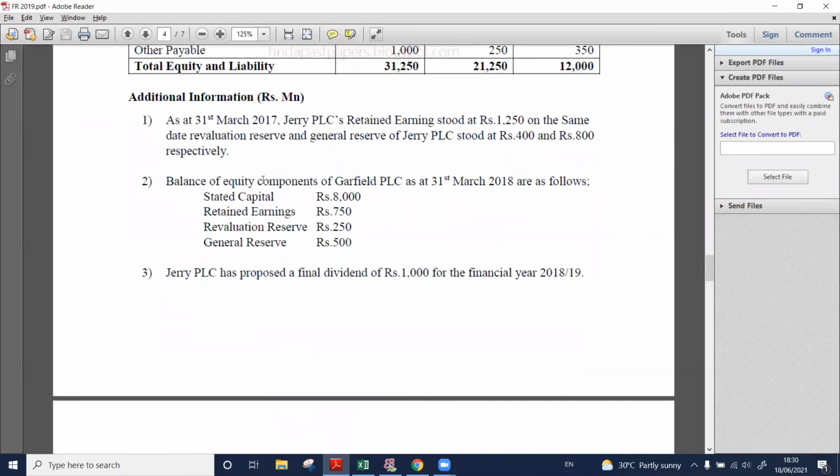Balance of equity components of Garfield PLC as at 31st March 2018. This is the date we acquire Garfield PLC. So how were their equity components on that day? Right? We have given the figures.